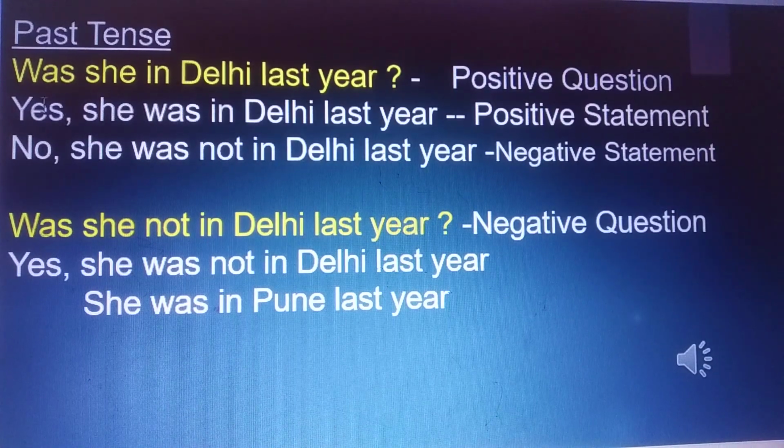The same way, was she in Delhi last year? Yes, she was in Delhi last year. No, she was not in Delhi last year. Was she not in Delhi last year? Yes, she was not in Delhi last year. She was in Pune last year.